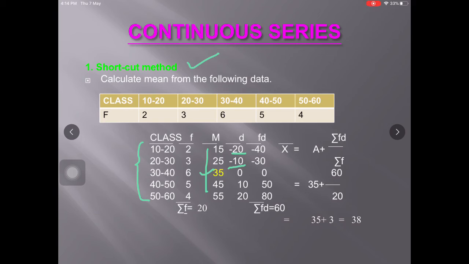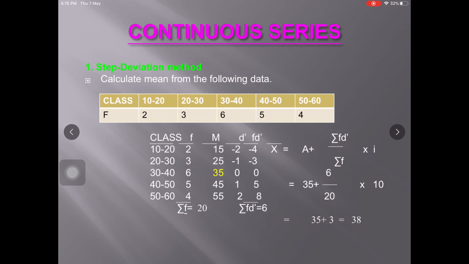Then we have to find out the fd, that means frequency multiplied by the deviations, that is 2 into minus 20 is equal to minus 40. Similarly 5 into 10 is equal to 50 and so on. Now adding the values under the fd column we get sum of fd, that is 60. Now putting the values in the formula, we have a is 35, summation fd is 60 and n, that is summation f, is 20. So by solving this we get 38 as mean.